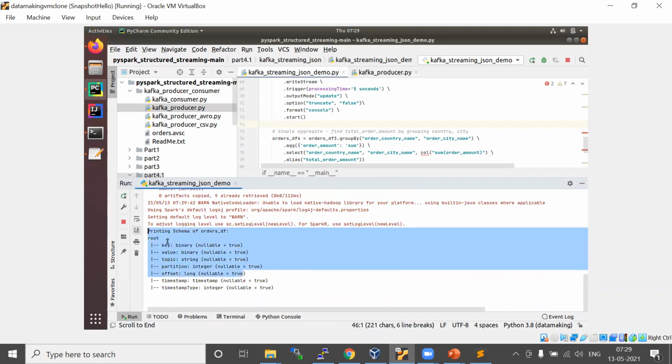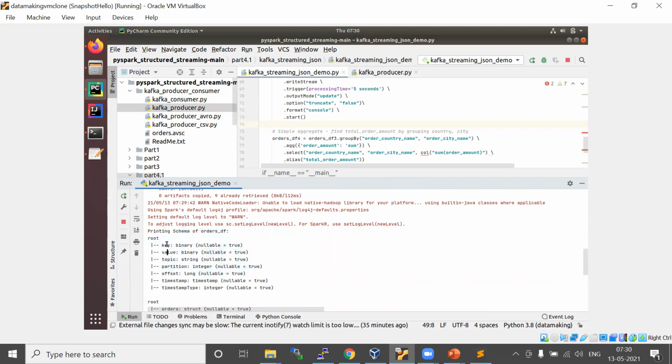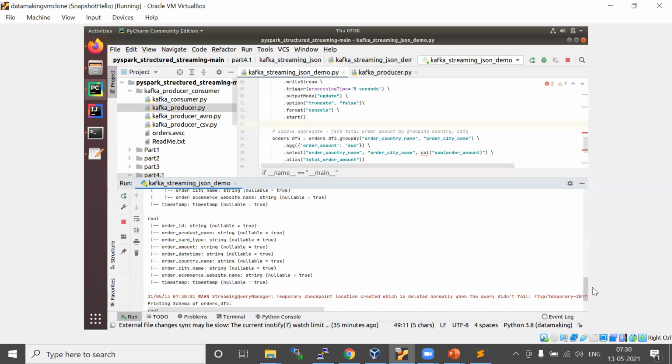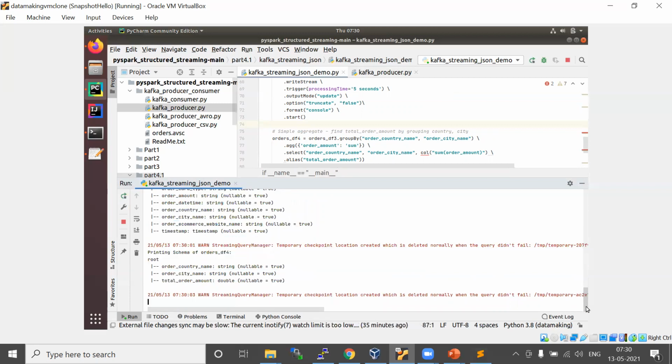See, this is the original streaming data frame column. You see this value column is a binary column, which is a byte array. We are flattening it like this, and you will see the final data frame.